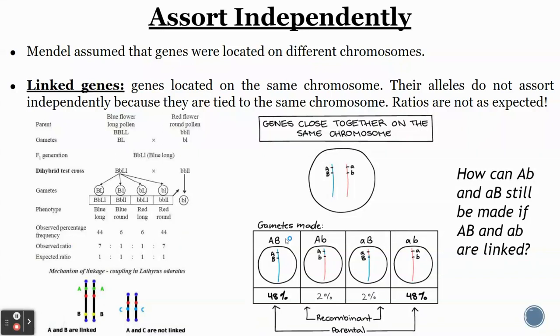And the reason it's thrown off is because you get a lot more of these original parental gametes, big A, big B, little b, than you would these little recombinant gametes here. So you get a lot more of one type, made by these parental gametes, than the other ones made by recombinant gametes, because crossing over doesn't happen too often to get the genes to switch. So that's another example of something that could have gotten in the way of the patterns that Mendel was studying. And we just learn more and more about linked genes, and we understand how they're inherited together, and percent crossing over as well.